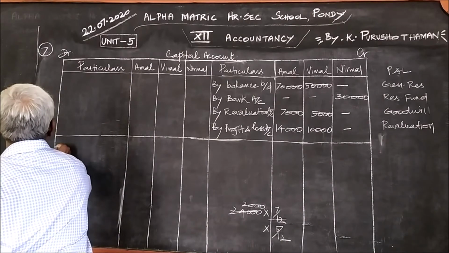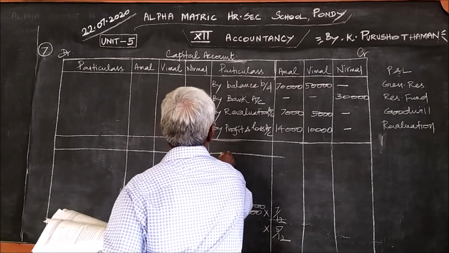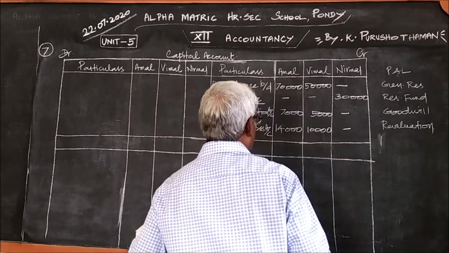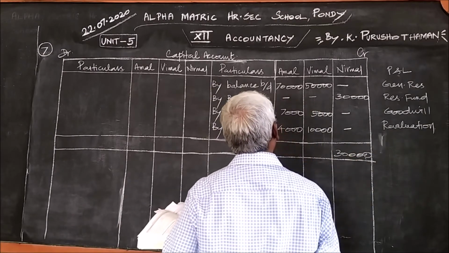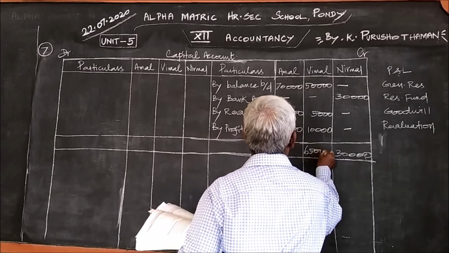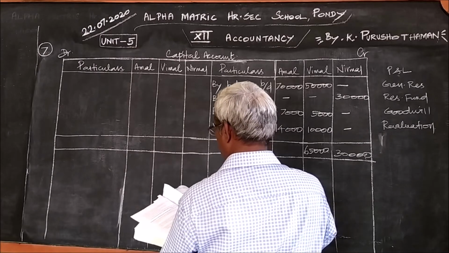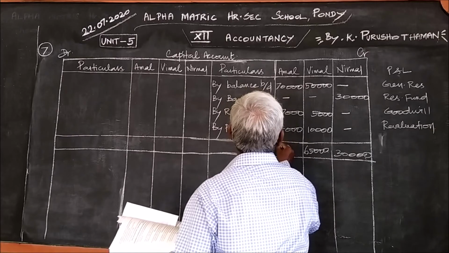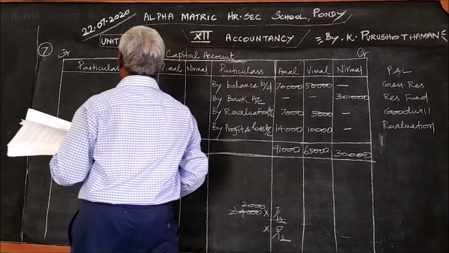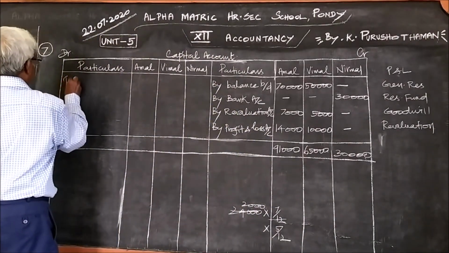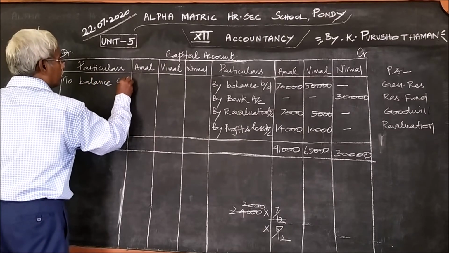You close the capital account, and you can find the total: 30,000, 65,000, and 21 plus 70, 91,000. This should be written here. In the previous problem itself I said to balance, carry down.